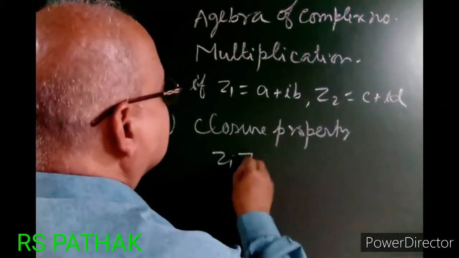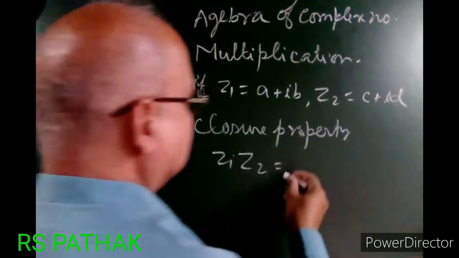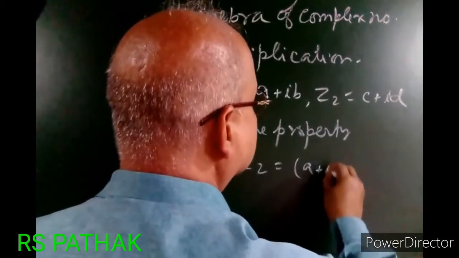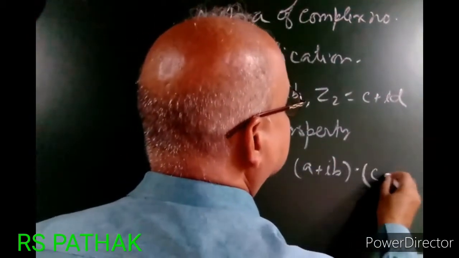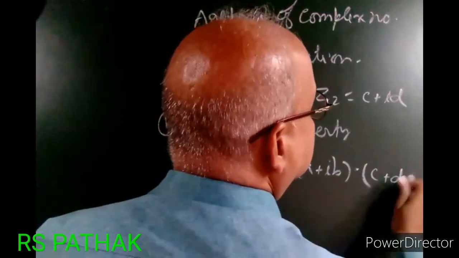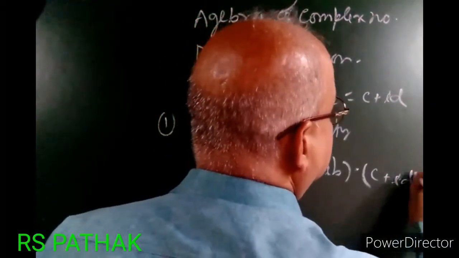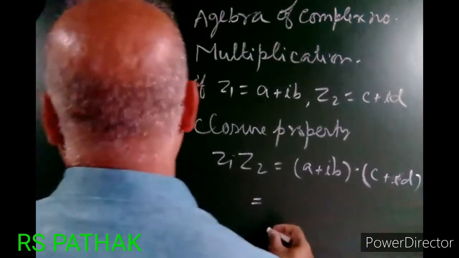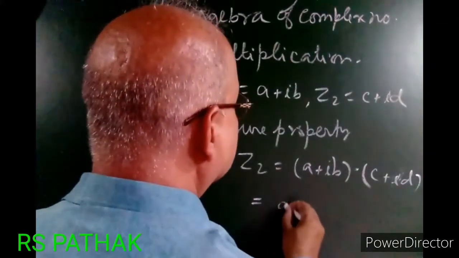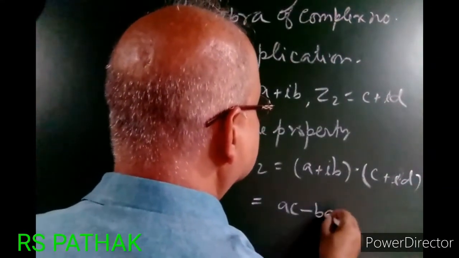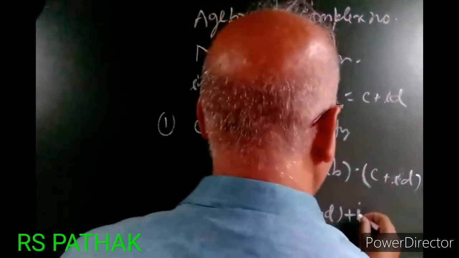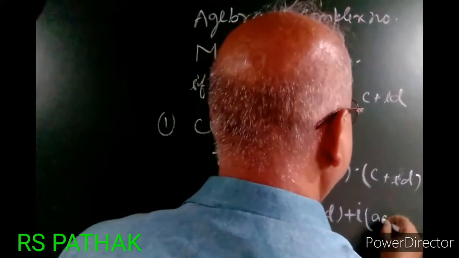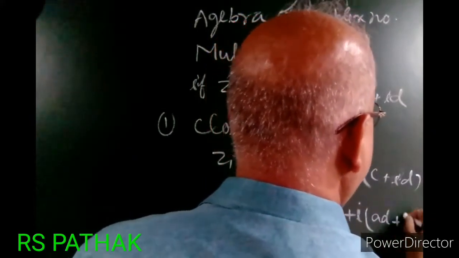Z1 into z2, (a plus ib) dot (c plus id). The result will be ac minus bd plus i times (ad plus bc).